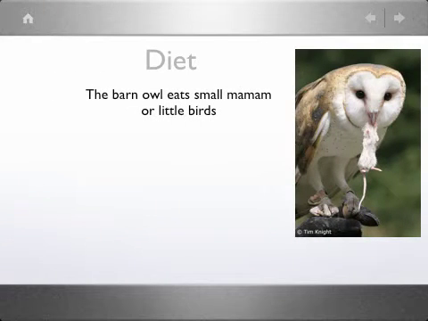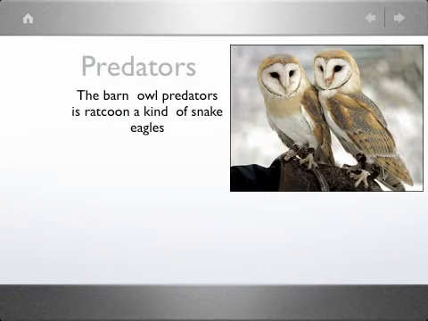Diet: the barn owl eats small mammals or little birds. Predators: the barn owl's predators are raccoons, a kind of snakes, and eagles.